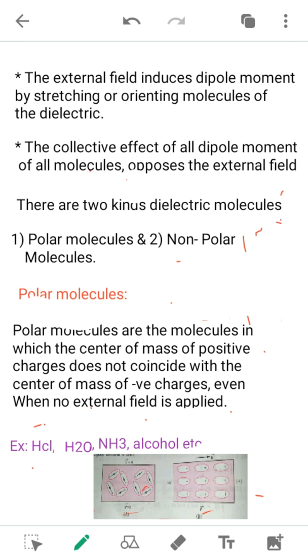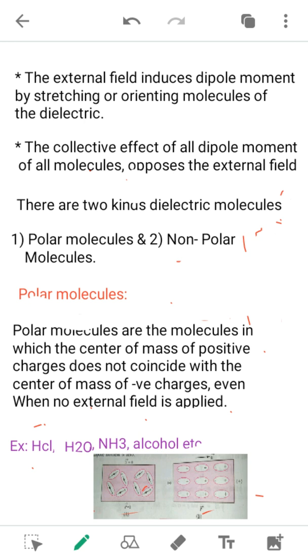Polar molecules are the molecules whose center of mass of the positive charge does not coincide with the center of mass of the negative charge. They are separated even when there is no external field.